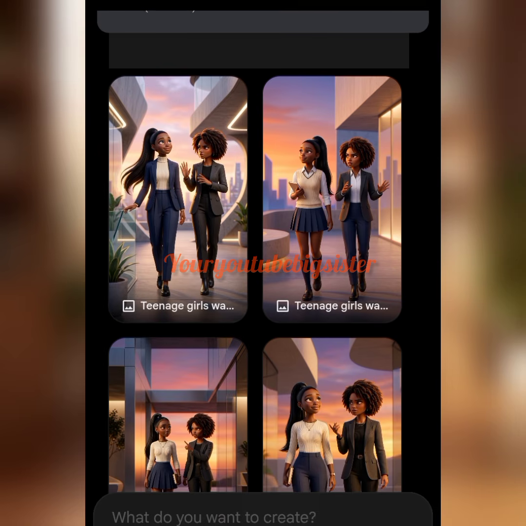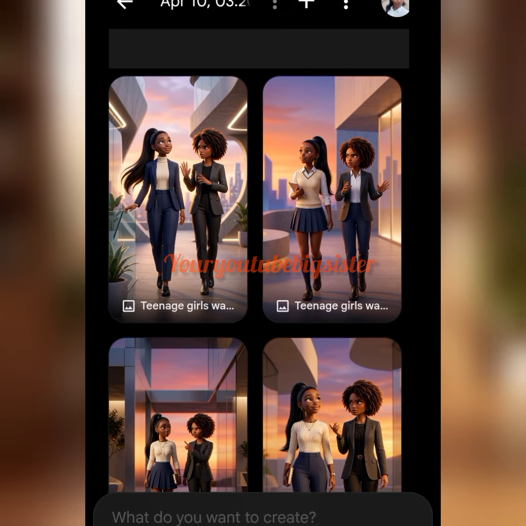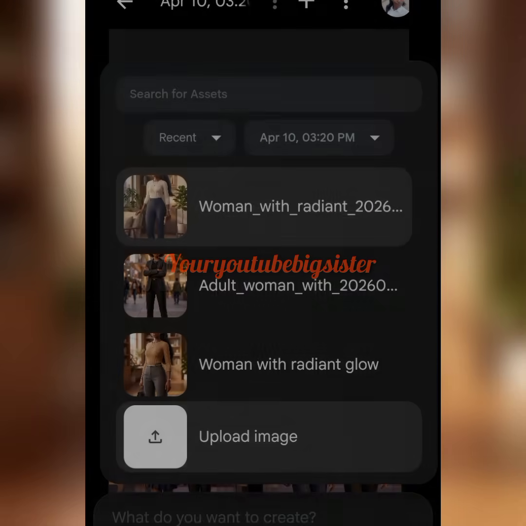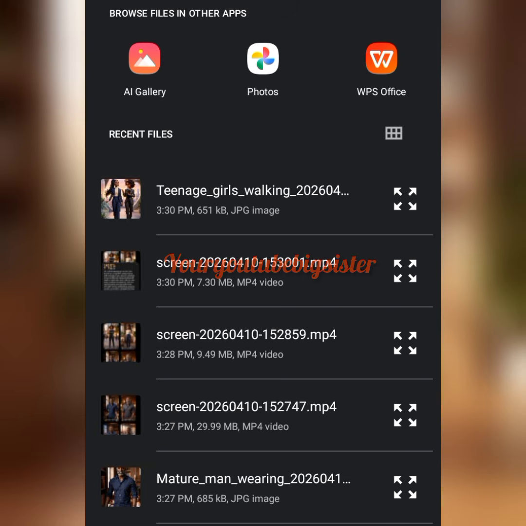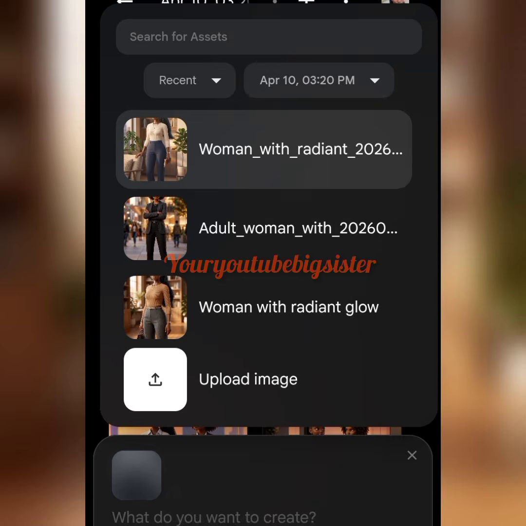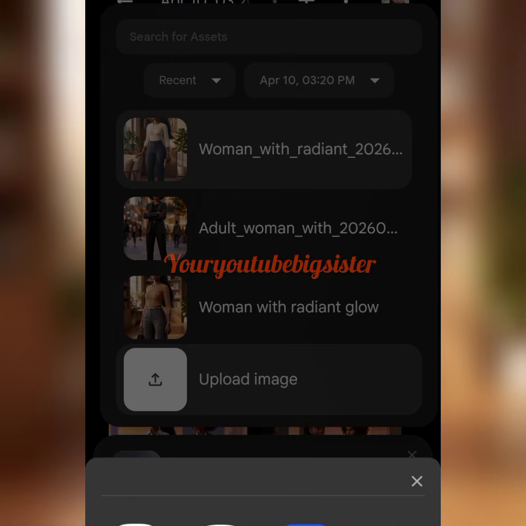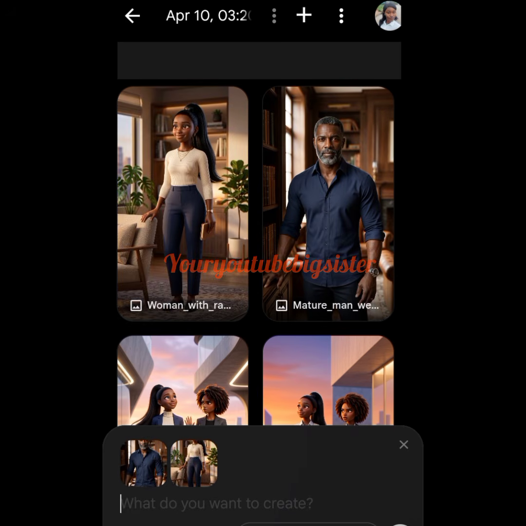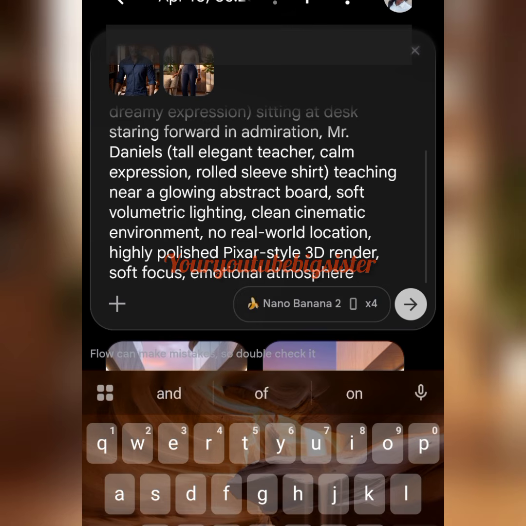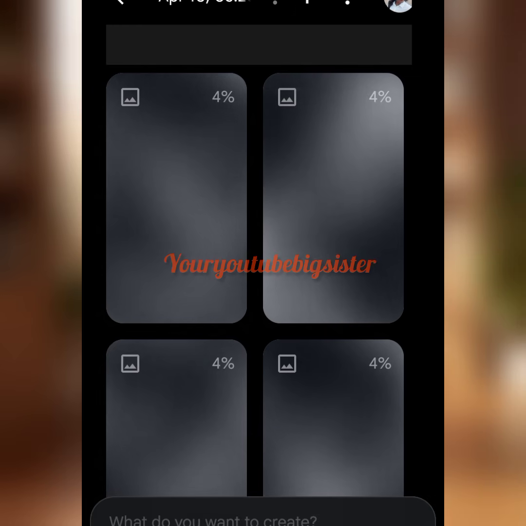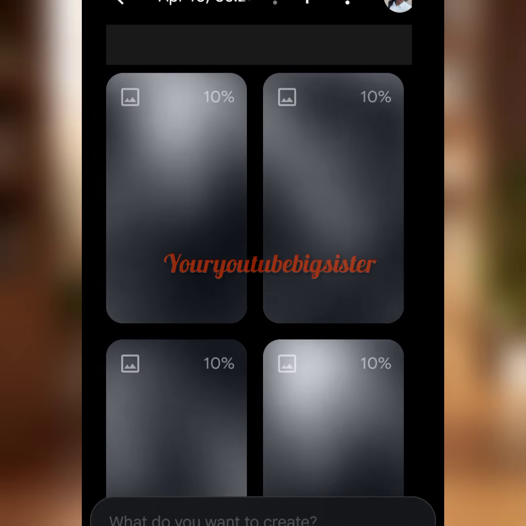For the second scene, we want just Amaka. That's the one, the lady with the ponytail. We want her and her teacher to be in the same scene, right? So what we have to do is to click on this plus sign, click on upload image, click on our media picker, and select the teacher's picture, and also select Amaka's picture. So we have to head over to ChatGPT to copy our prompt and paste it here. And paste. Click on this arrow and allow it to generate our image for us.